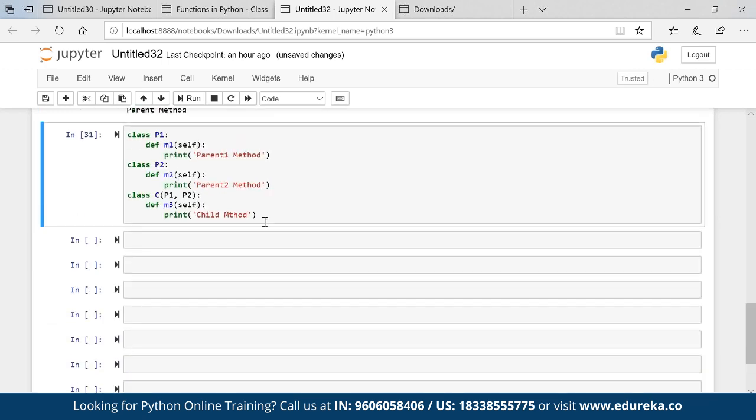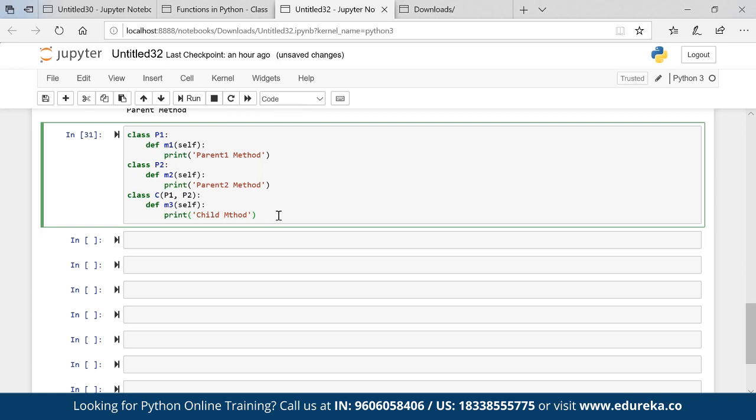Okay. Now what we will have? C should have a property of its own, M3. C should have the property of M2 also, which is coming from parent 2, and C has a property which is coming from parent 1 as well.